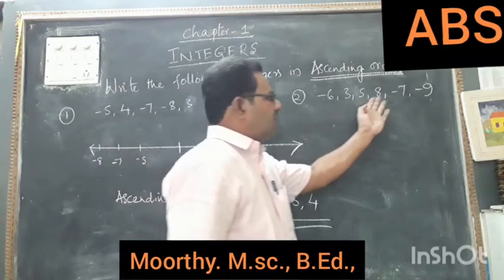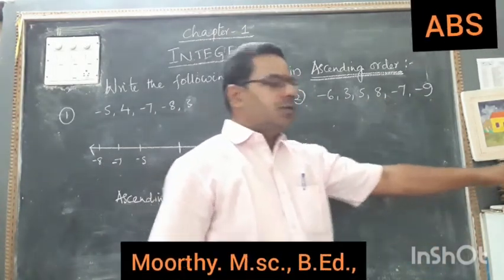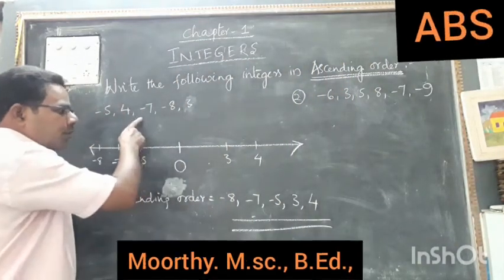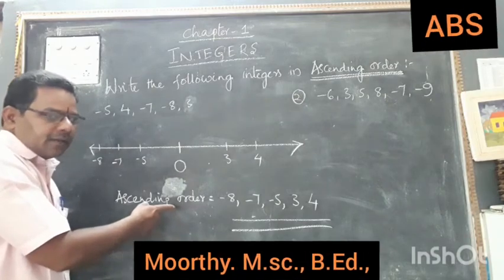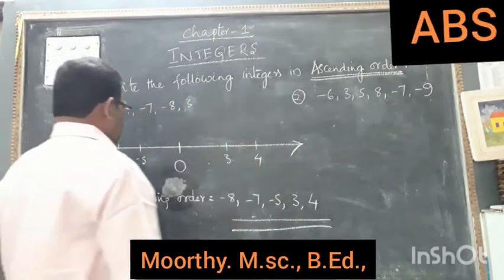From this, here I have given you totally 6 numbers. For these 6 numbers also, we have to find out which one is bigger and which one is smaller. Okay. I hope all of you understood this one, number line. Again, we have to draw a number line for this. We have to sort out.